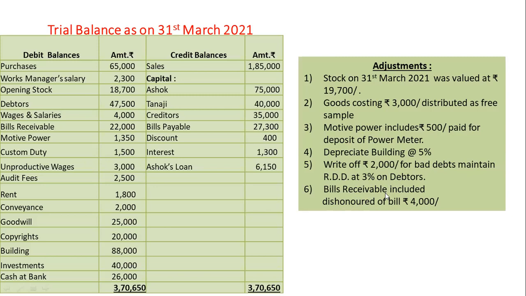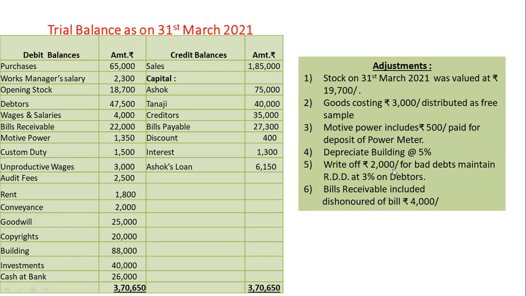Bills receivable included dishonored bill of rupees 4,000. Initially, deduct from bills receivable in balance sheet asset side and add to debtors.